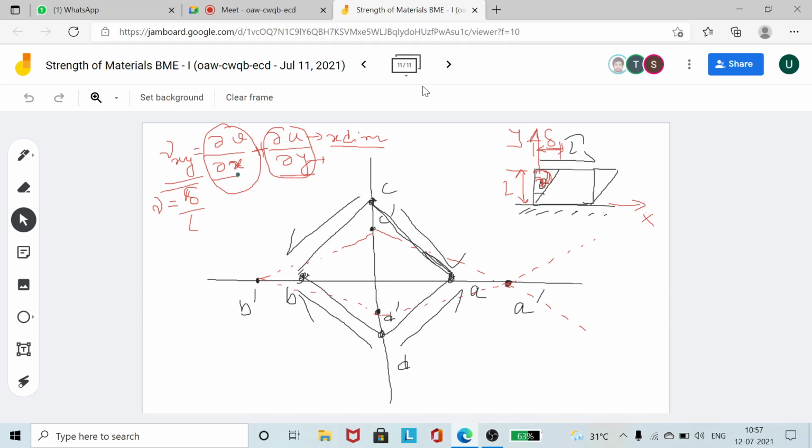You have seen these terms, del v del x, del u del y, haven't you? You have seen these terms. So whatever is the displacement in the lateral direction divided by the longitudinal direction, that gives you the shear strain. In shear strain, always the displacement is in a lateral direction, and you compare it with the longitudinal direction. Then you are getting del v by del x. So v is the displacement in the y direction, but I am differentiating it with respect to x. Similarly, del u by del y. So u is the displacement in the x direction, but I am comparing it with the y direction. So this lateral displacement divided by the longitudinal dimension gives us shear strain.